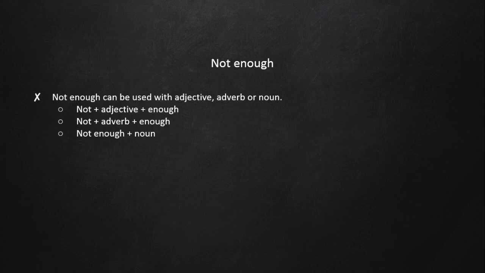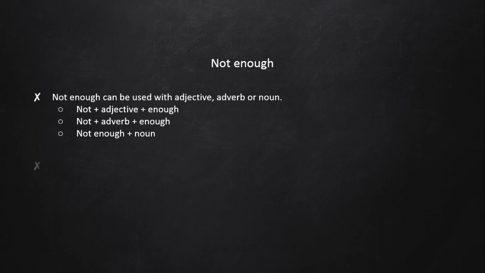And the last one is about not enough. Not enough can be used with an adjective, an adverb, or a noun. The difference is the position. If you use an adjective or adverb, you put them between not and enough. So you can say not adjective enough, or not adverb enough. But if you use it with a noun, you put the noun after not enough. So you say not enough noun.